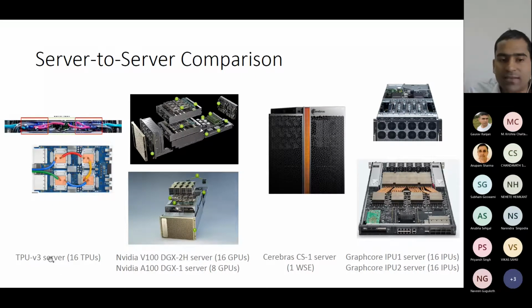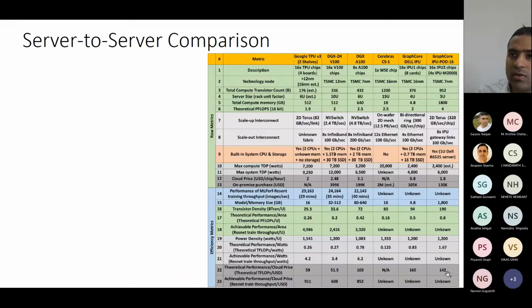So here this is the TPU version 3 server, which has 16 TPU chips. Here V100 DGX2H has 16 GPUs, whereas DGX1 has 8 GPUs. And here Cerebras has just one wafer scale engine, CS1. So that is wafer scale engine version 1. Now here GraphCore IPU1 server is 16 IPUs, and IPU2 server is 16 IPUs. So here is the comparison.